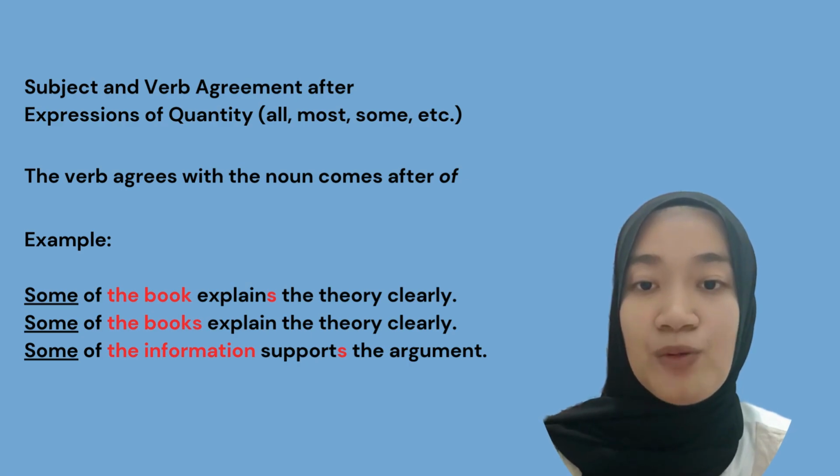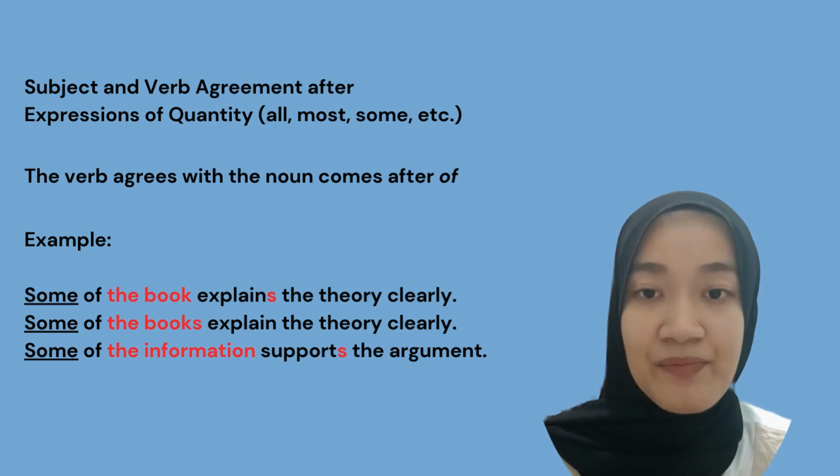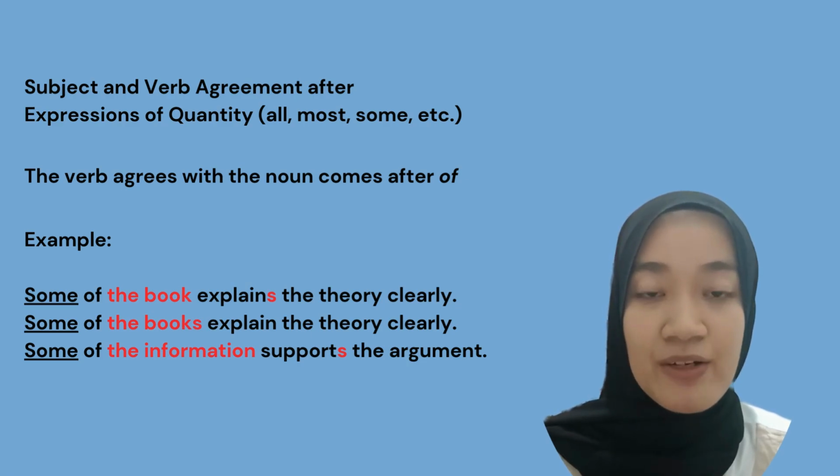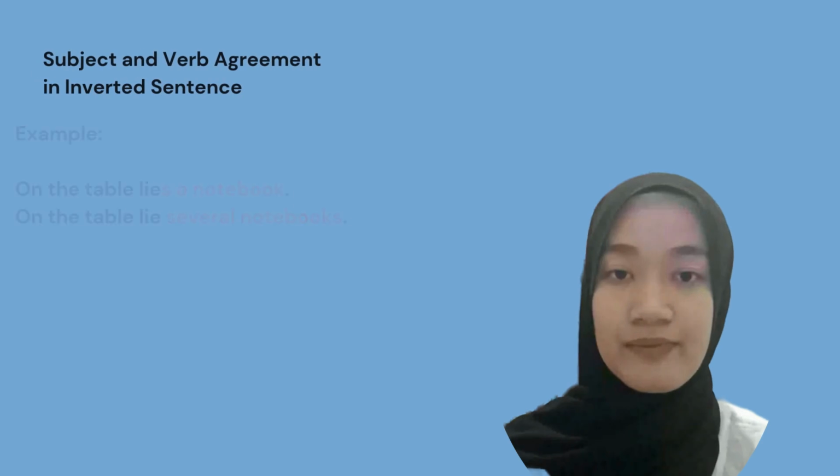Next, some of the information supports the argument. The subject here is the information, which is an uncountable noun. So an uncountable noun uses a singular verb, so supports the argument.